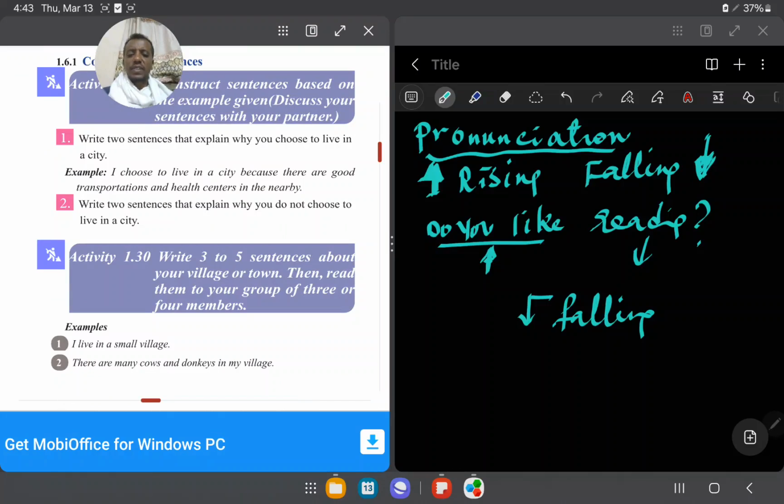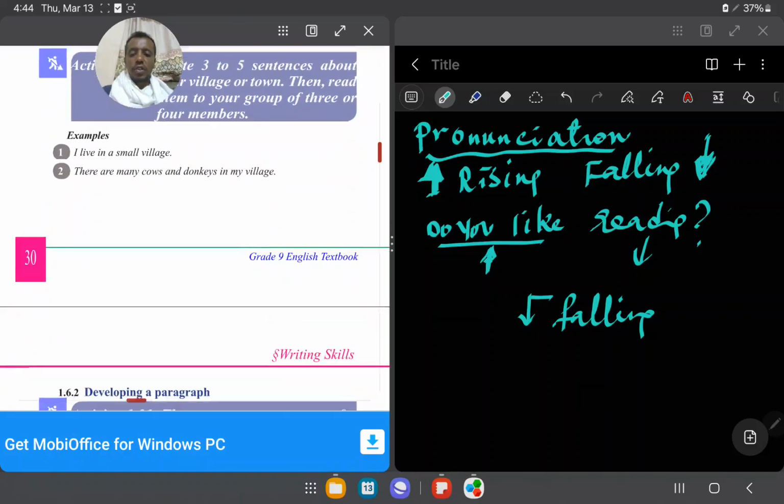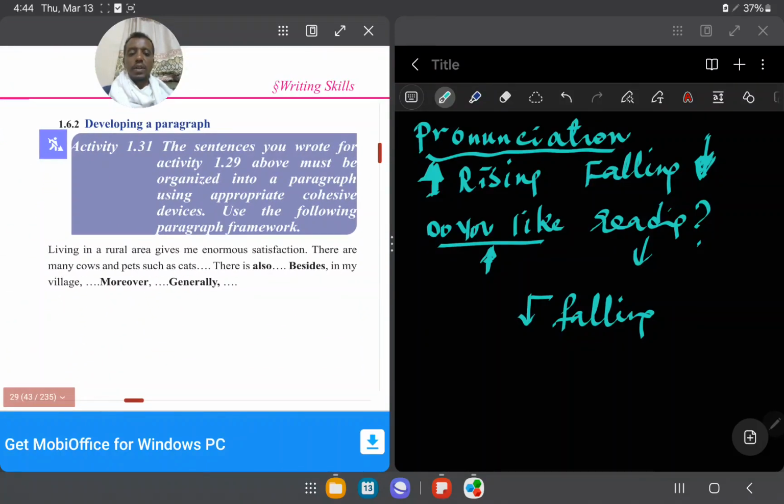Write 3 to 5 sentences about your village or town. Then read them to your group of 3 or 4 members. You can read them to your group friends.